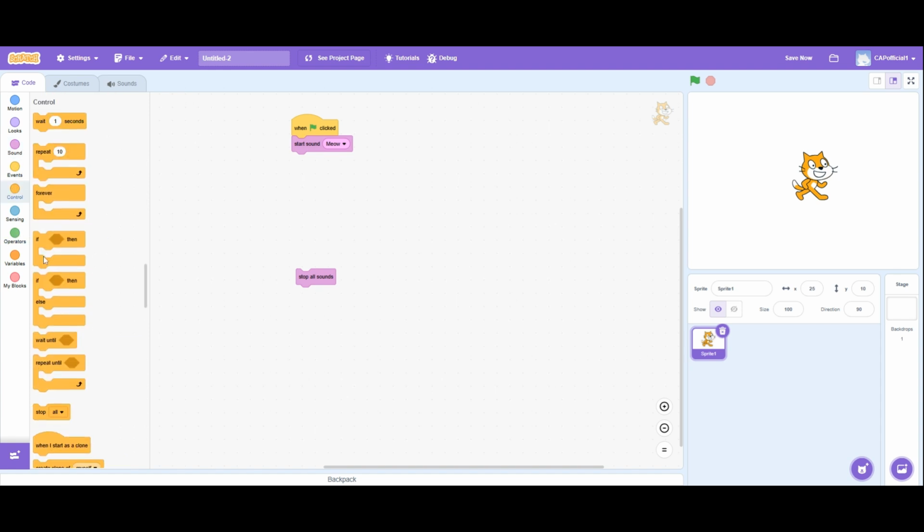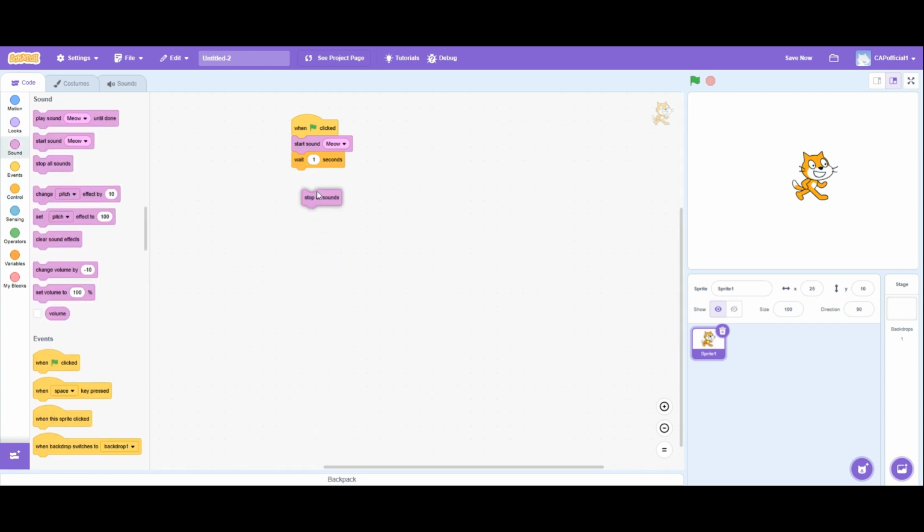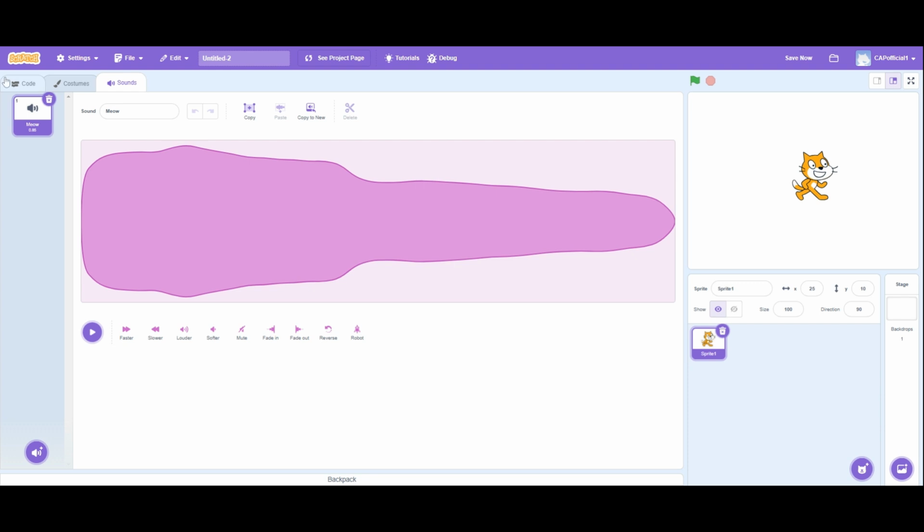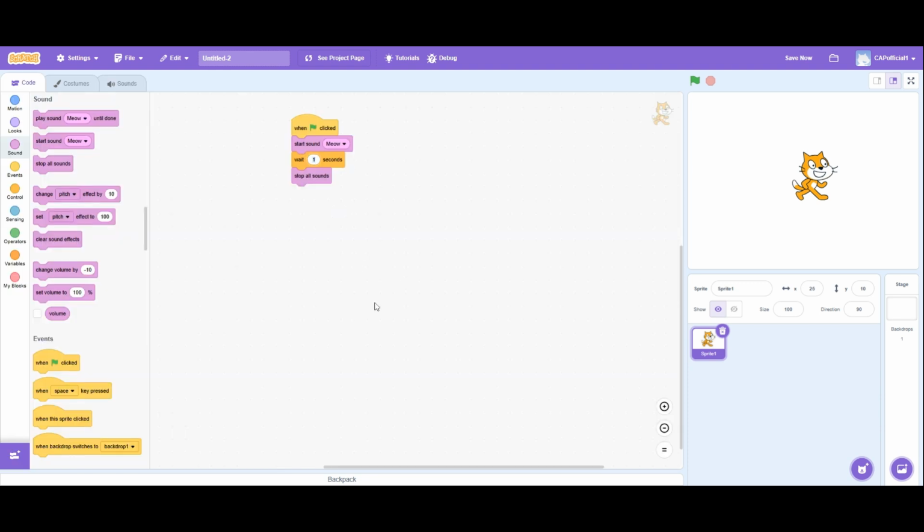So we're gonna go to control and wait. After we add all, so the sound is less than a second long. So let's put 0.5 seconds. You hear that after 0.5 seconds, the sound cuts off. That's because it says stop all sounds.